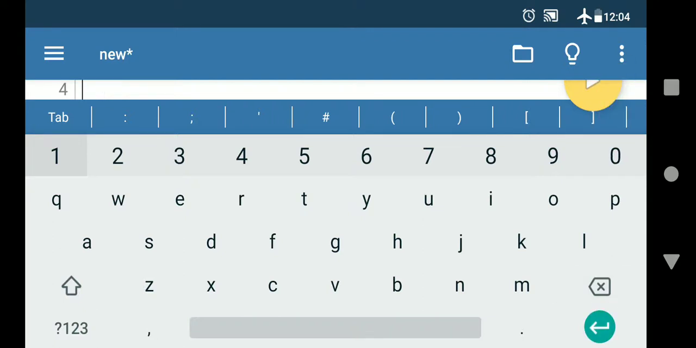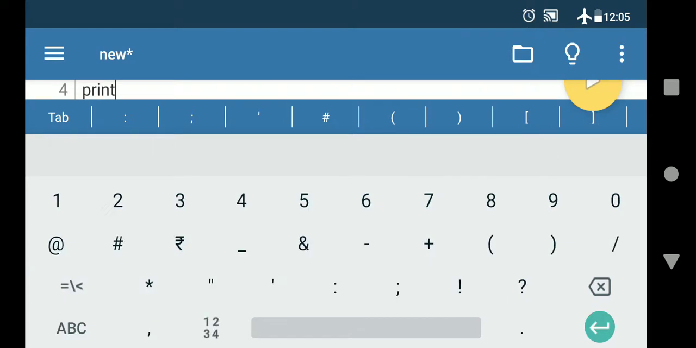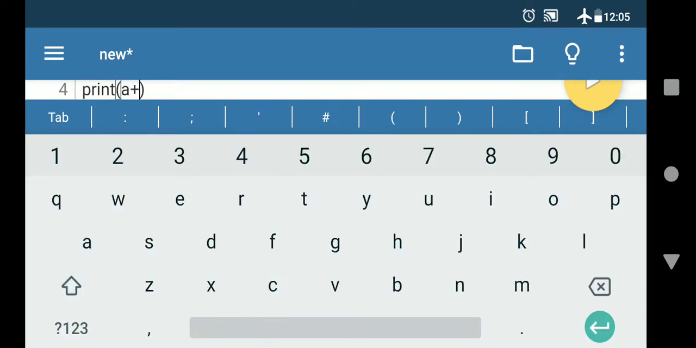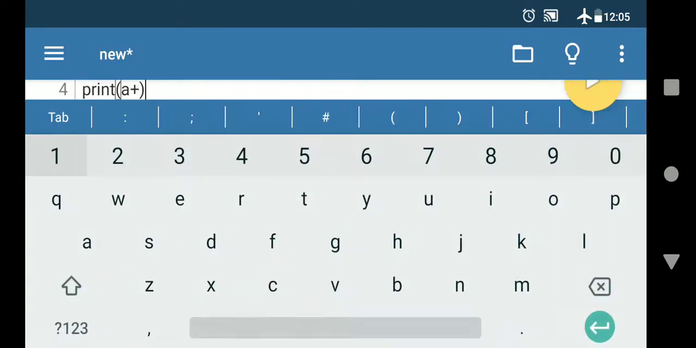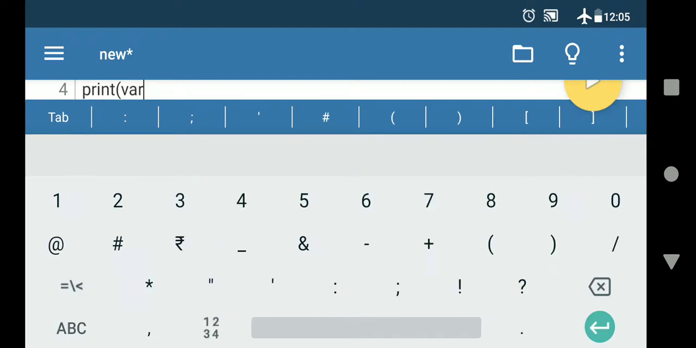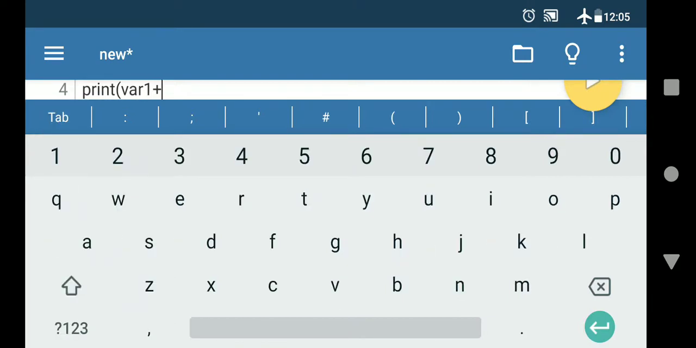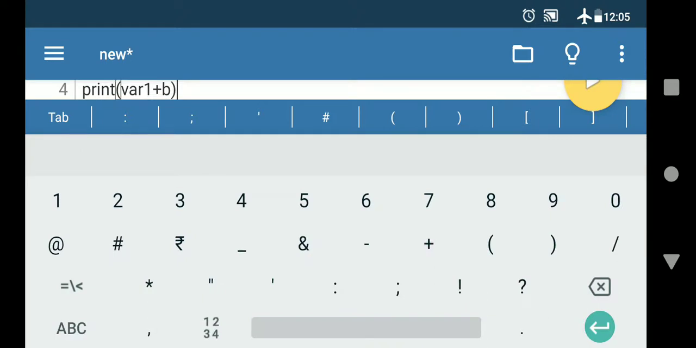Suppose in the next line you are going to write print, then in brackets a plus what you have written here, var1. You have written here, let me check it, var1 plus b. So I will write here var1 plus b, then I am going to close the bracket here.